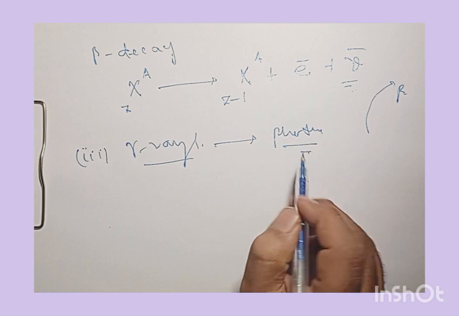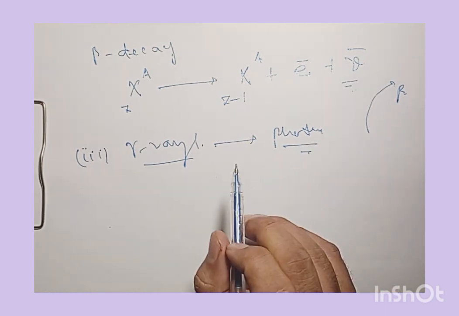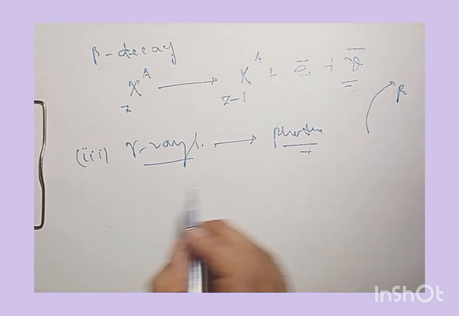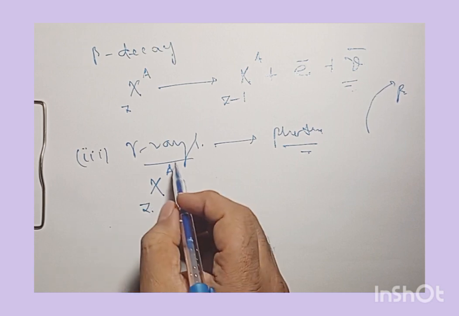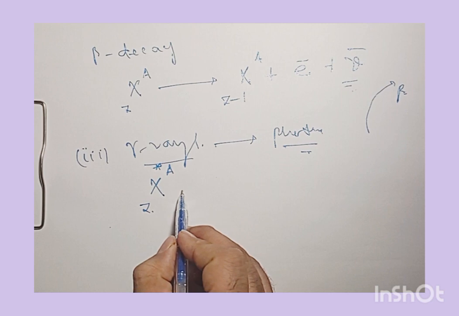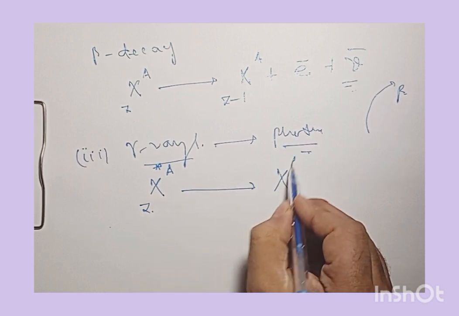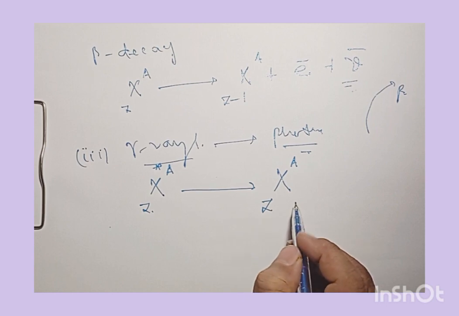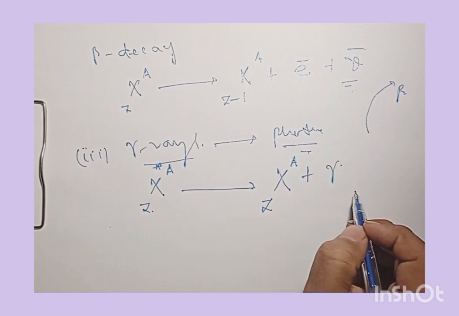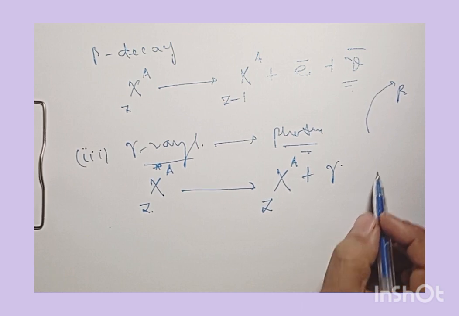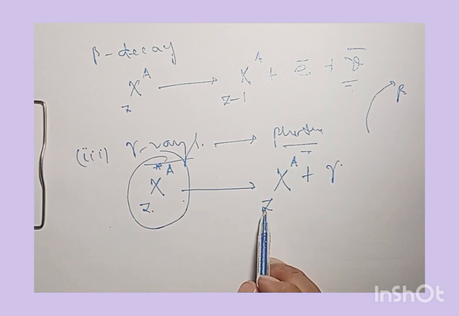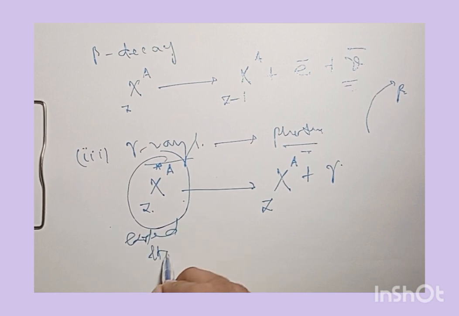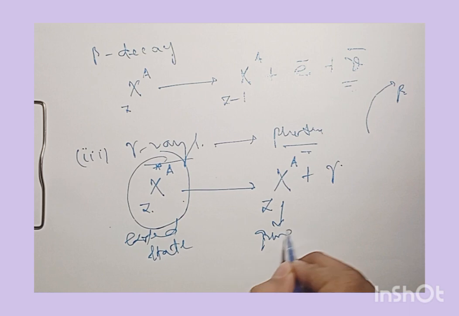To write down a nuclear decay for a nucleus, say A and Z, assume it to be in an excited state originally, and it goes back to its original state and emits a gamma ray photon. So a nucleus in an excited state will undergo gamma decay and come back to its ground state.